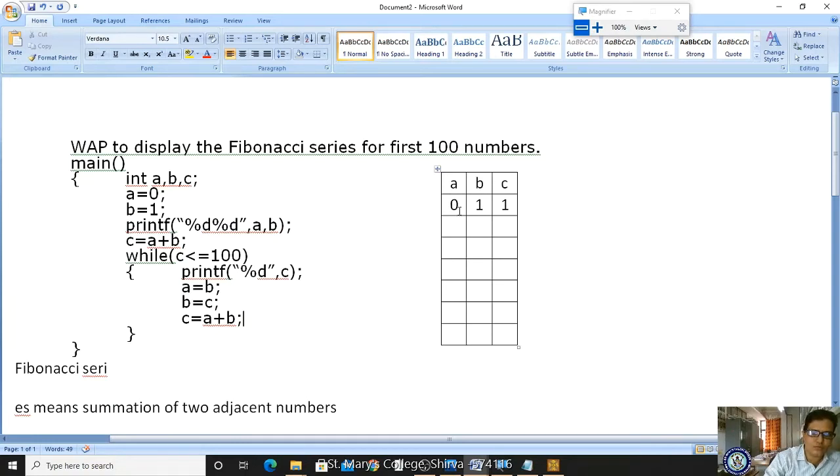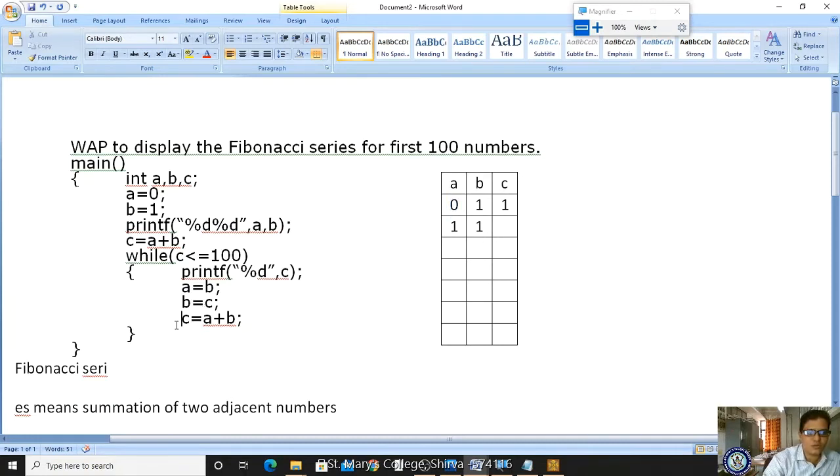B value. If I store here, what is the new value now? 1. Okay, B is equal to C. In B, what you are storing? C value. What is the C value? 1. Where you are storing? In B. So B is also storing 1. Got it? So this will be replaced with 1. Got it? Now C is equal to A plus B.